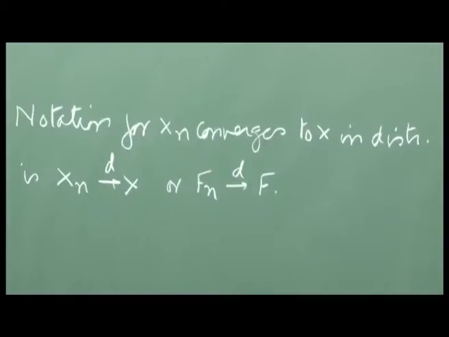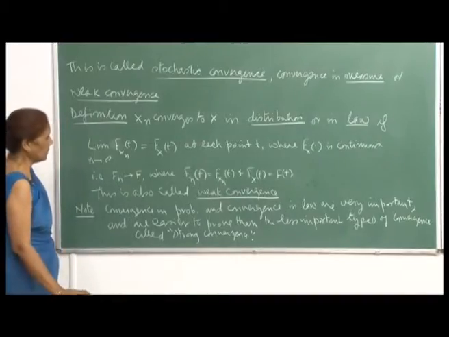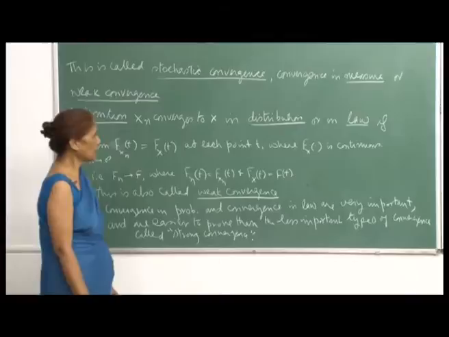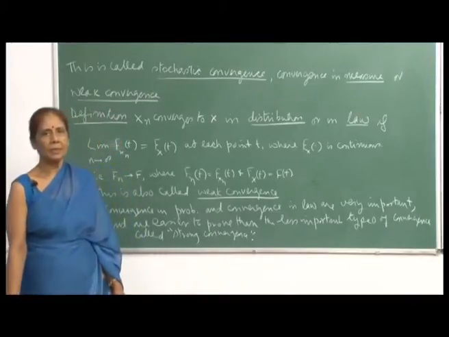So, the notation that I have written down, F_n(x), the cumulative distribution function of X_n, F_n going to F, the cumulative distribution function of X, in distribution, and d can also be replaced by L. So, both these notations are valid. This is also called weak convergence in law, or weak convergence in distribution.